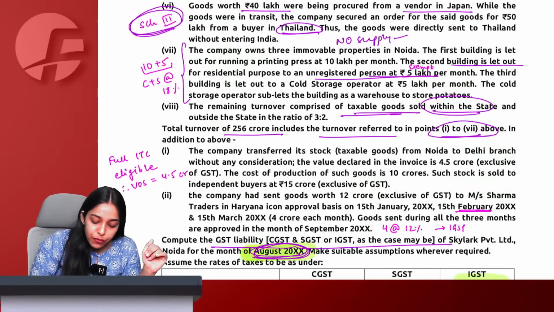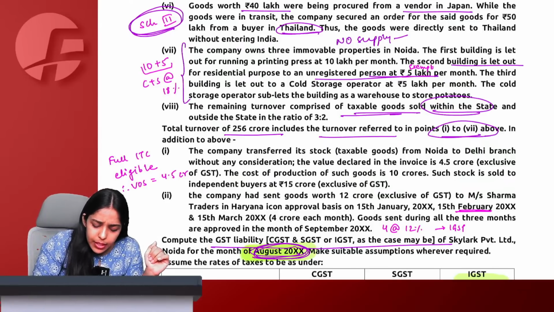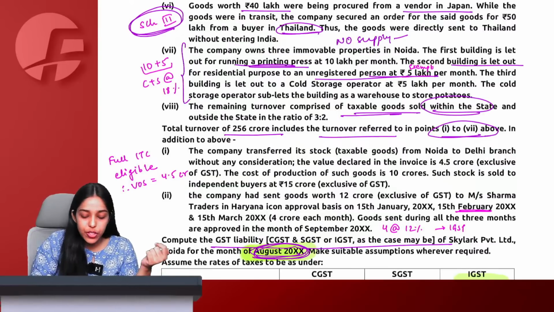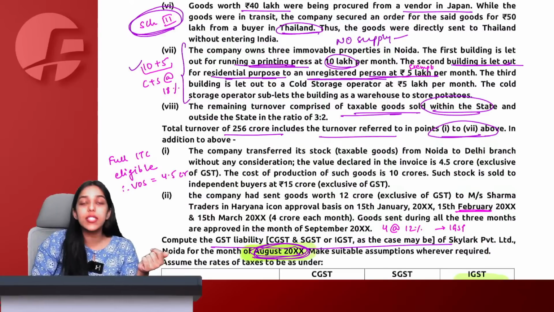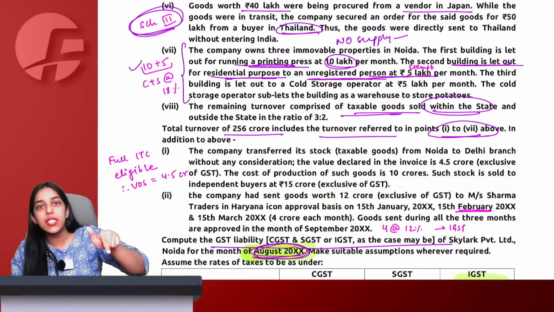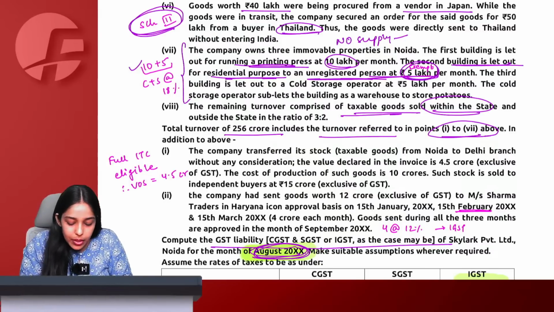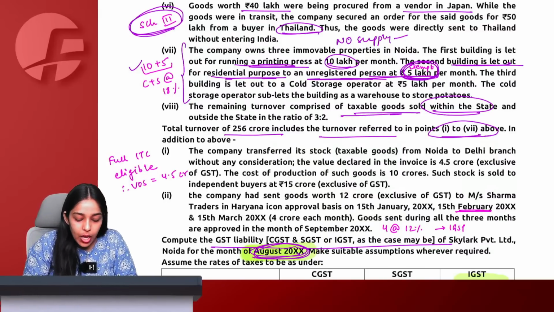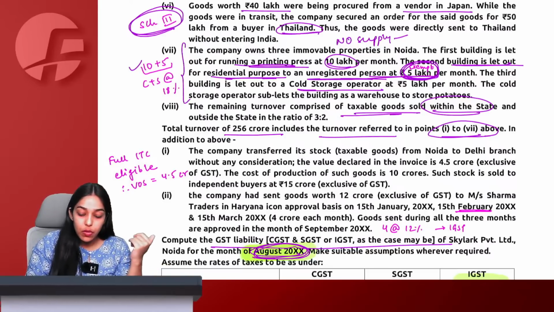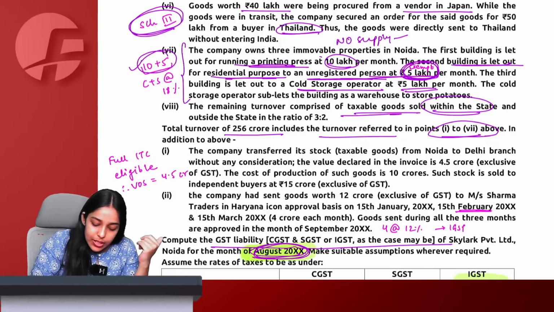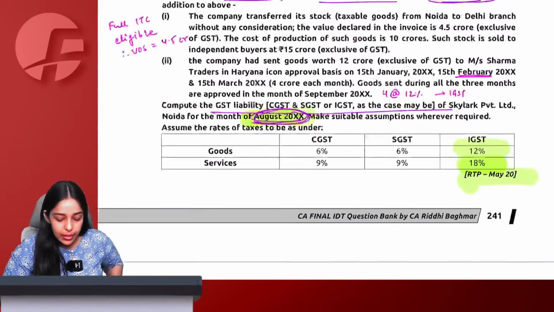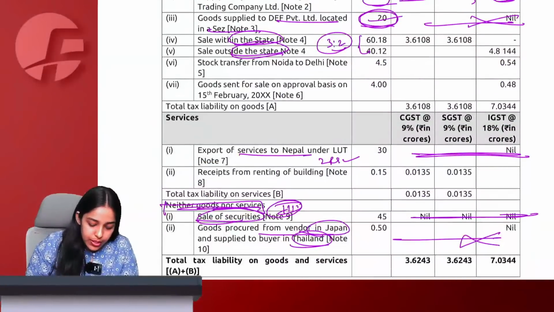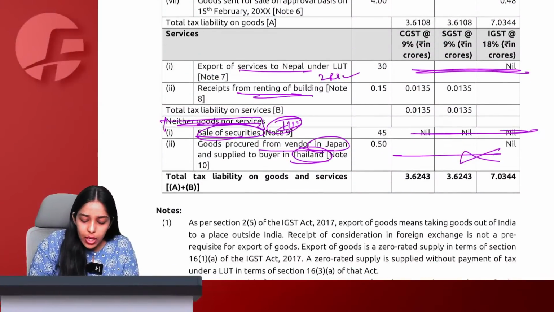Now in this question, first building is given to a printing press, which means commercial purpose, so on 10 lakh GST will come. But second building, residential purpose, unregistered person, it is going to be exempt under GST. And the third building, cold storage, again commercial purpose, so we will take 5 lakh here. So this 10 and the second 5 becomes taxable at the rate of 18%, being renting of immovable property. So here we will say renting of building 0.15. Why? Only 10 plus 5.